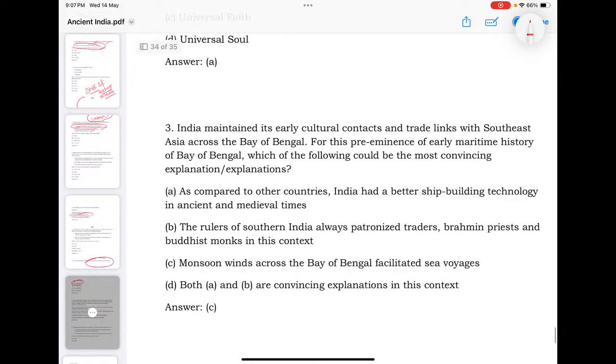There is a question. India maintained its early cultural contacts and trade links with Southeast Asia across the Bay of Bengal. For this preeminence in the early maritime history of the Bay of Bengal, which of the following could be the most convincing explanation? It's asked here. See, as compared to other countries, India had better shipbuilding technology in ancient and medieval times. Most convincing they are asking. It could be true only. Rulers of southern India always patronized traders, Brahmin priests and Buddhist monks in this context. That is also fine. Monsoon winds across the Bay of Bengal facilitated sea voyages. Yeah, I think when they are asking for the most convincing, we shall come up with this C.